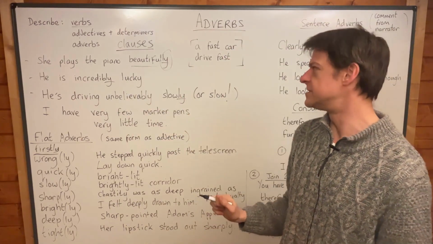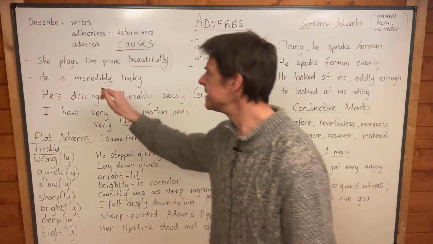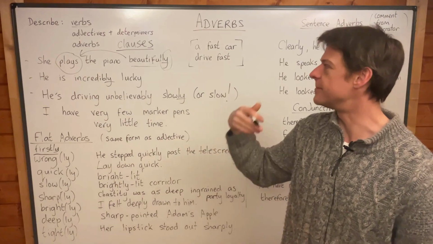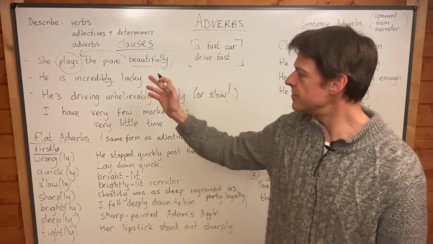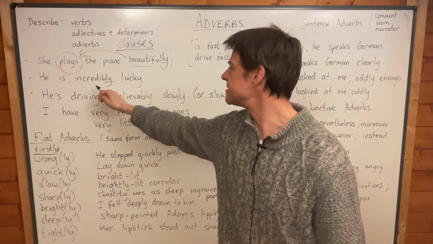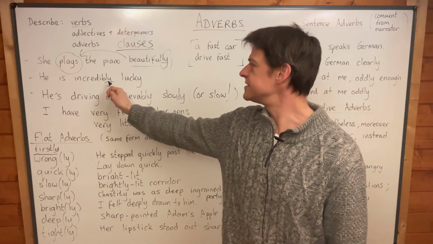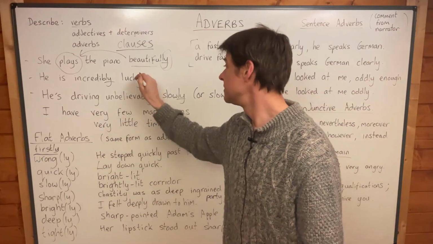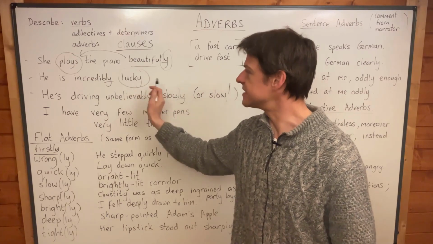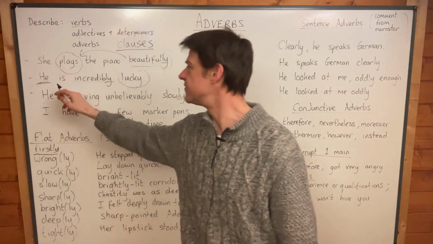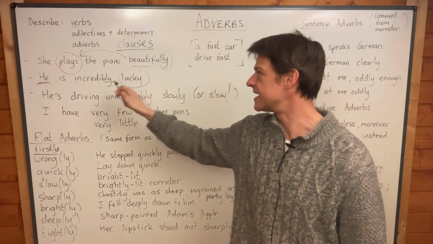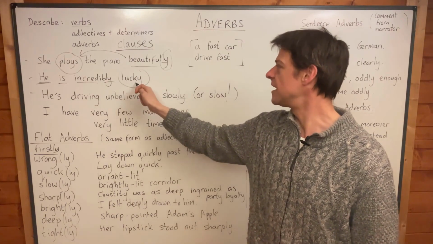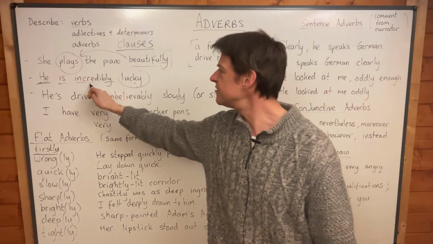But look at this. She plays the piano beautifully. Which word is beautifully describing? Clearly, it's describing how she plays. So this is a typical adverb describing the verb in the sentence. What about the next example? He is incredibly lucky. Which word is incredibly describing? It's describing how lucky he is. And lucky is an adjective describing the subject of the verb, because this is a subject complement with a copular verb. So lucky describes the he, and incredibly describes the word lucky, which is an adjective. So this is an adverb.